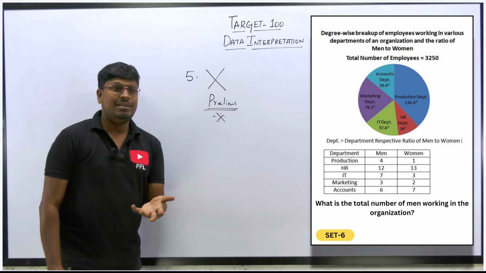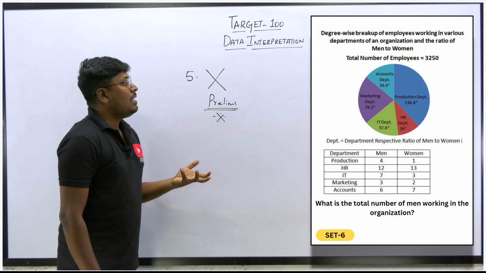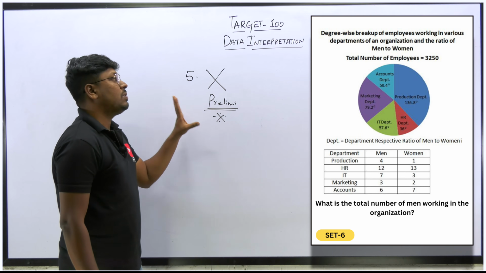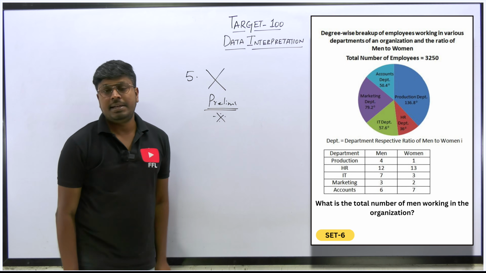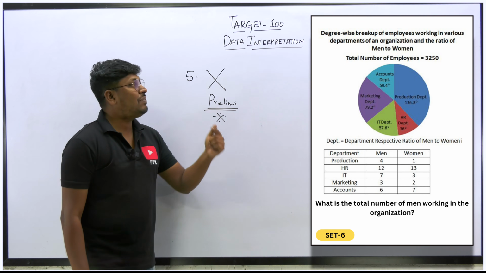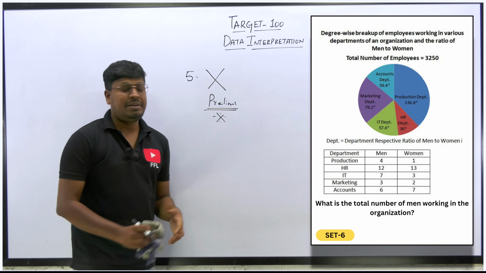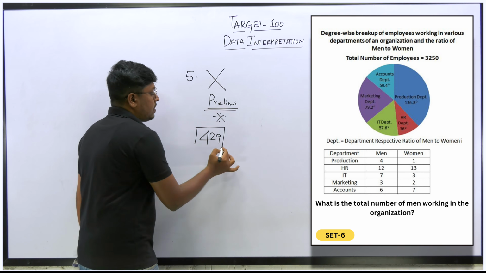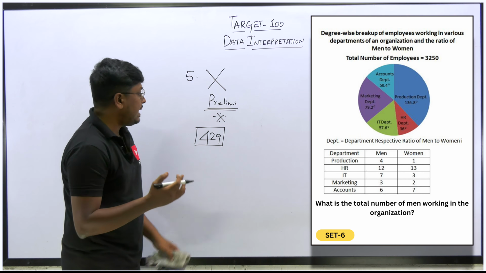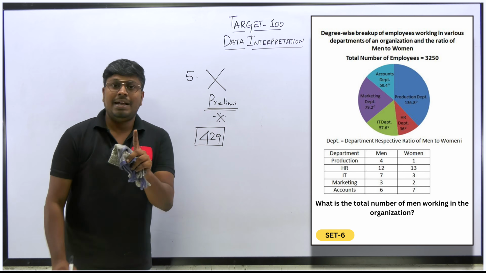If you know the shortcuts... I think there is no shortcut here. In case you know the shortcut you can solve, but do not spend more than 2 minutes on the question. It's completely a waste of time. And importantly, in the first question of the DA itself, we found the answer 429. So 429 is the total number of men working in the marketing department. So one answer we found.